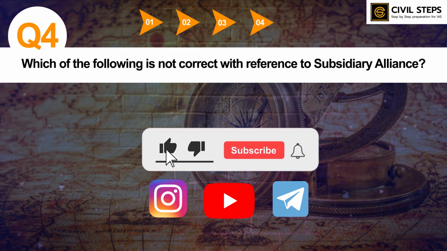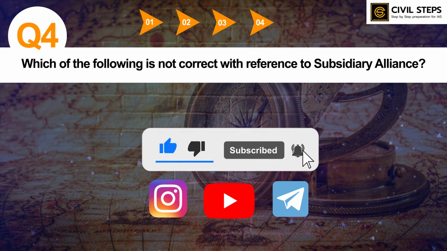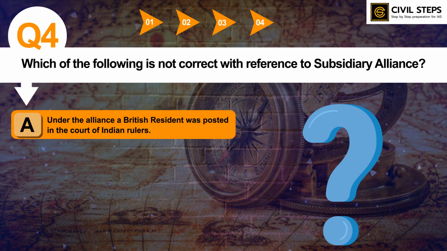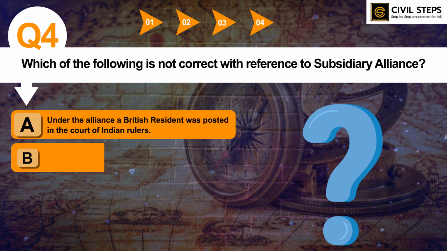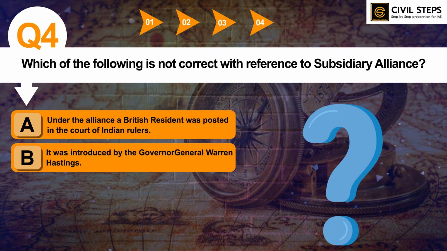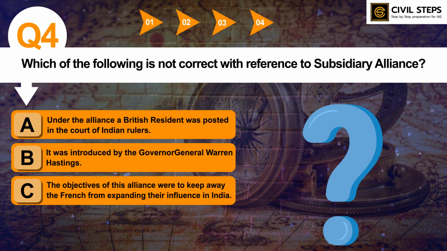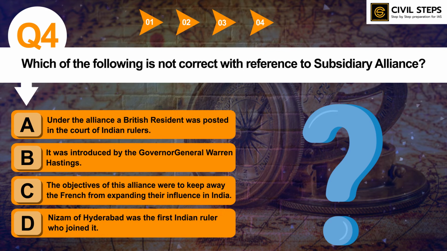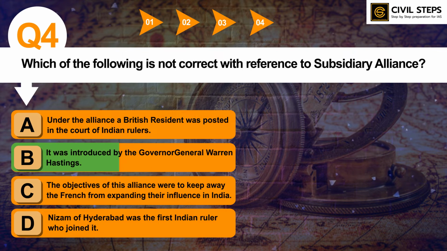Which of the following is not correct with reference to subsidiary alliance? Option A. Under the alliance, a British resident was posted in the court of Indian rulers. Option B. It was introduced by the Governor General Warren Hastings. Option C. The objectives of this alliance were to keep away the French from expanding their influence in India. Option D. Nizam of Hyderabad was the first Indian ruler who joined it. So you can just write down your answer in the comment section. So the correct answer of this question is option B.